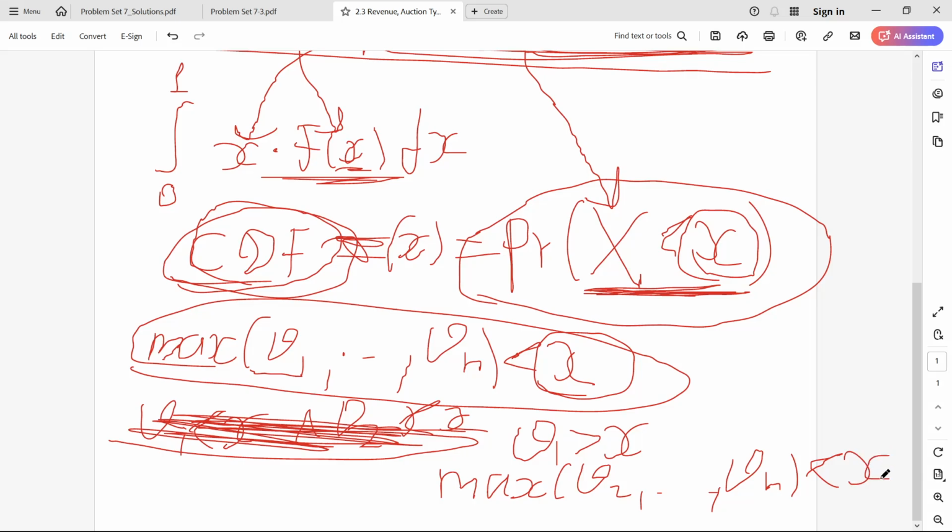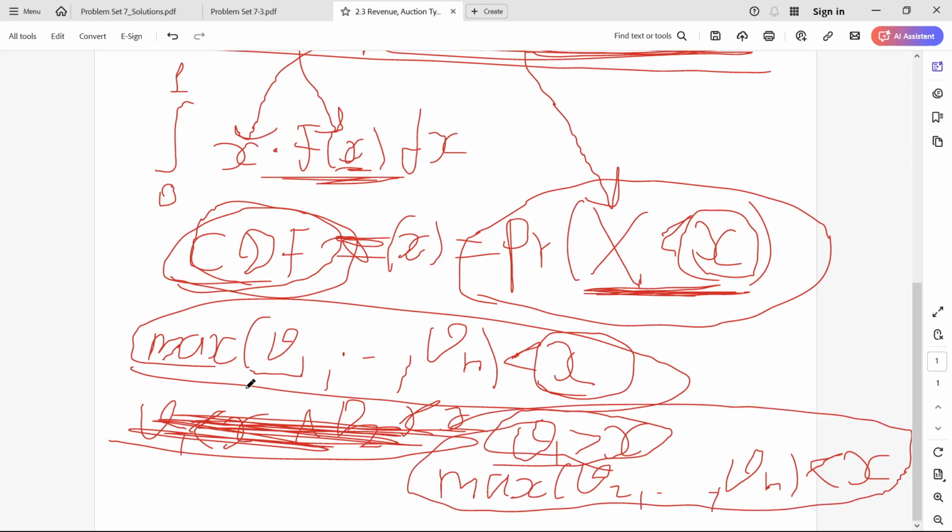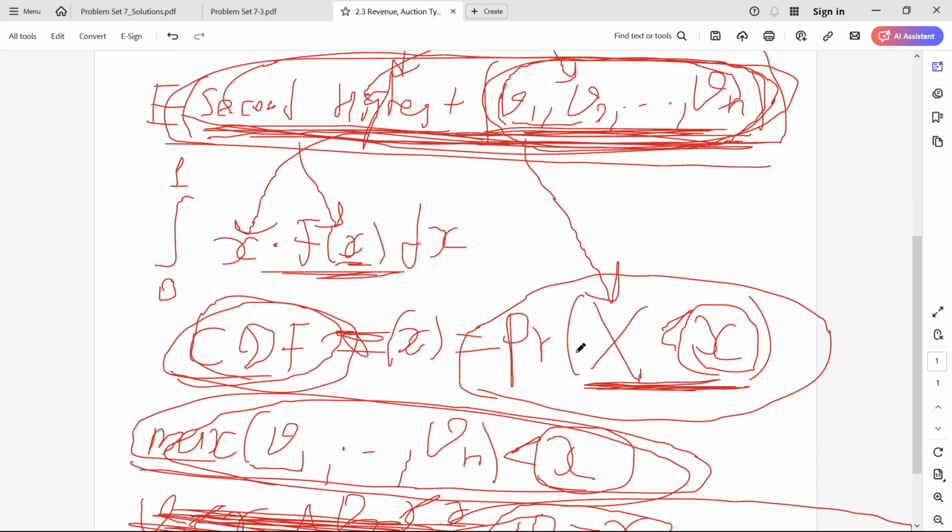However, this was the case for v1, but we can write the same case for v2, v3, v4, and so on until vn. So there'll be n number of such cases, and one case when all of them are less than x. And all of these cases satisfy this inequality where this is less than this.